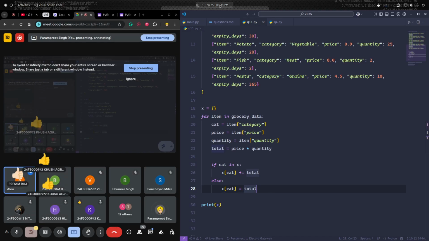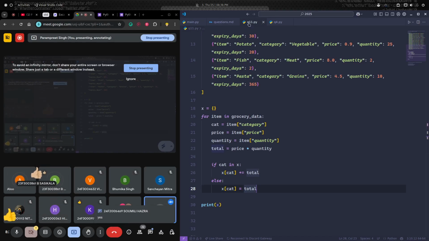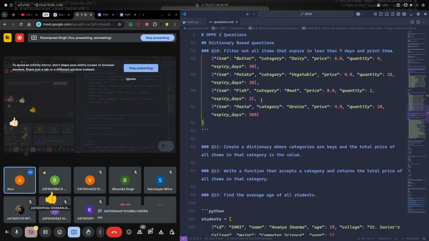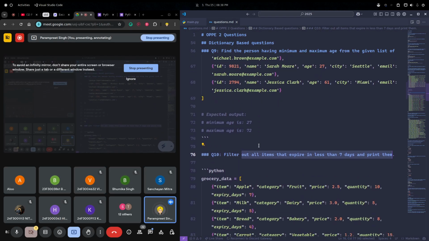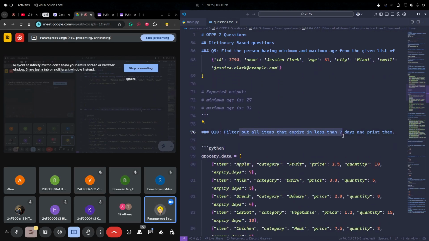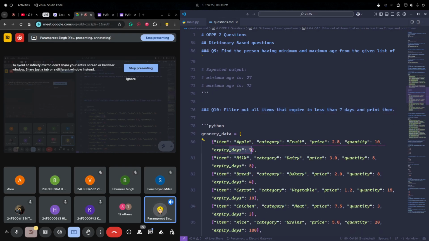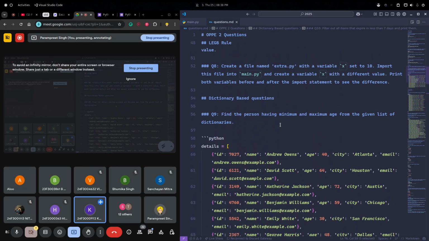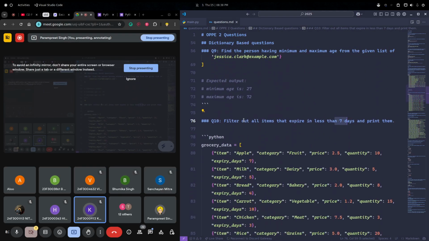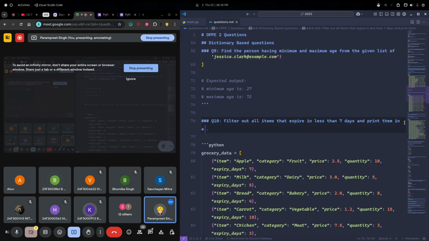Time is going very fast, let's move ahead. This is one dictionary question. You need to filter out all items that expire in less than 7 days and print them. We can see the expiry days, like in how many days each item will expire. We have to figure out which will expire in less than 7 days and just print them as a list.